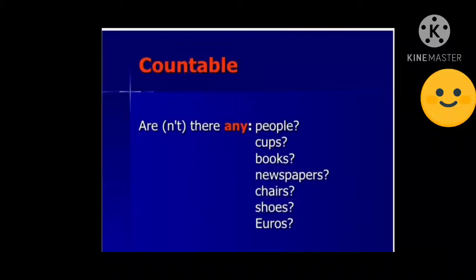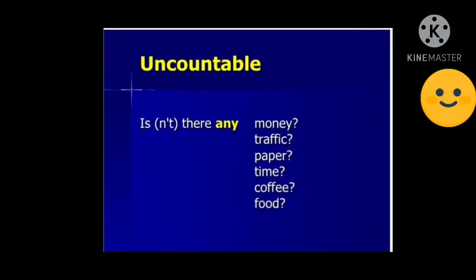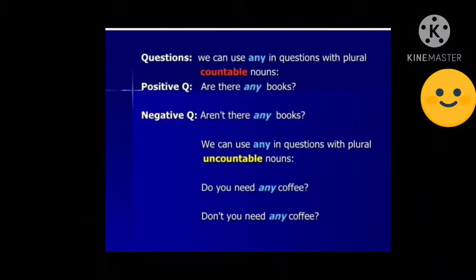Countable: aren't there any people, cups, books, newspapers, chairs, shoes, euros. With countable nouns also in negative sentences, as we have discussed earlier, we can use any. Uncountable: isn't there any, and even in singular also, even with uncountable nouns in negative sentences we can use any. Any money, isn't there any money, any traffic, any paper, any time, coffee, food, etc.